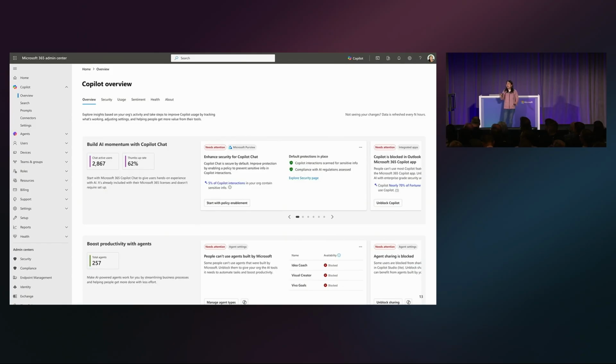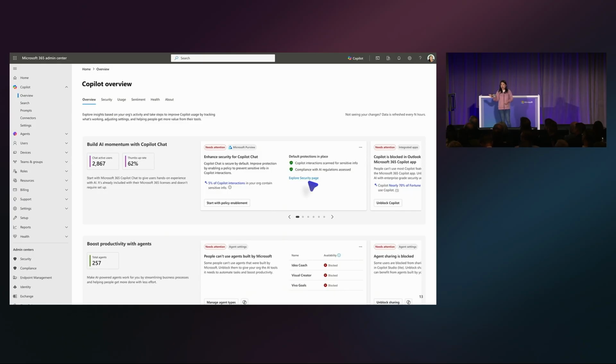Here I am in the Microsoft Admin Center, and I'll say MAC for short going forward. This is the Copilot overview page. Have you been on this page before? Has any of you seen this page in the MAC? Yeah, I see some nods. Awesome. So what I want to draw your attention to is there's a new tab. There's a security tab now in the Copilot overview page.